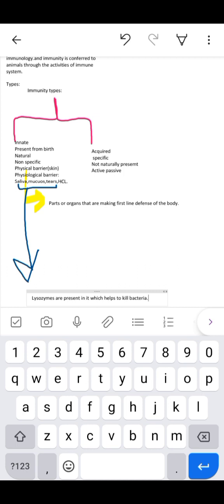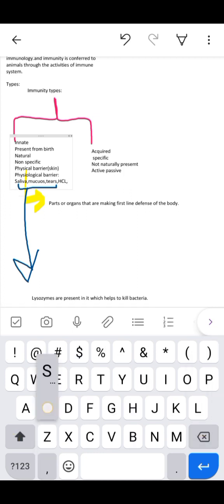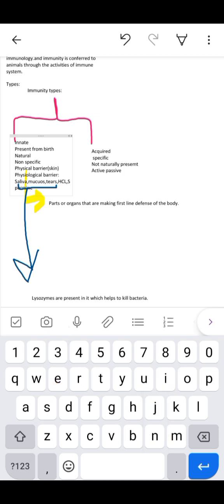Lysozymes are present in saliva, mucus, and tears. Tears are in our eyes, and mucus is present in different parts of our body, and it is excreted out from the vagina of the female. Then there are digestive juices.